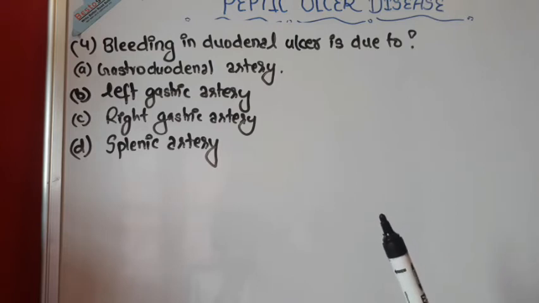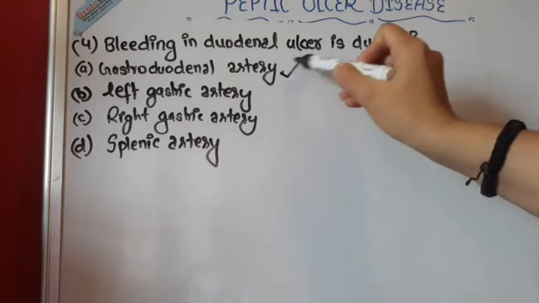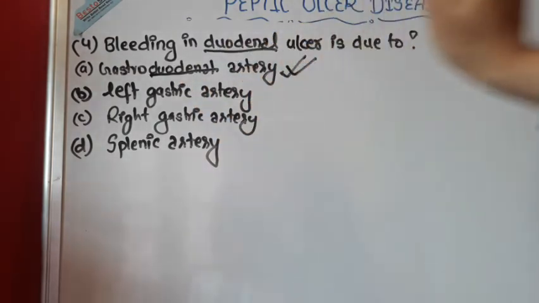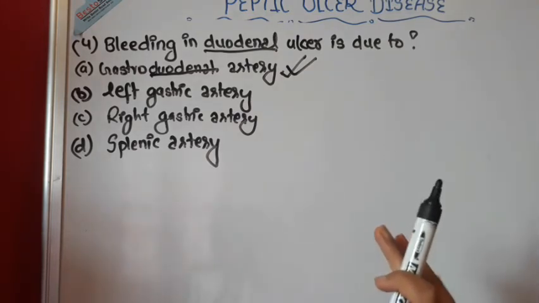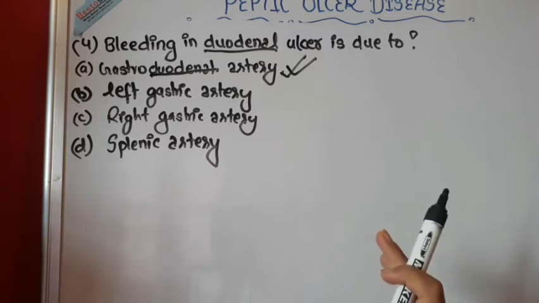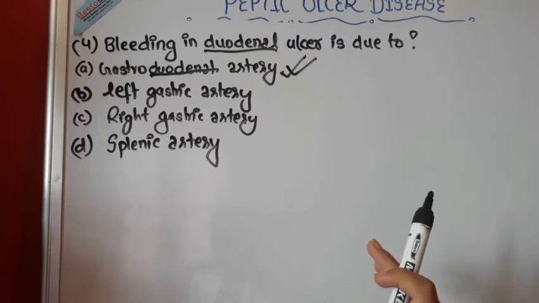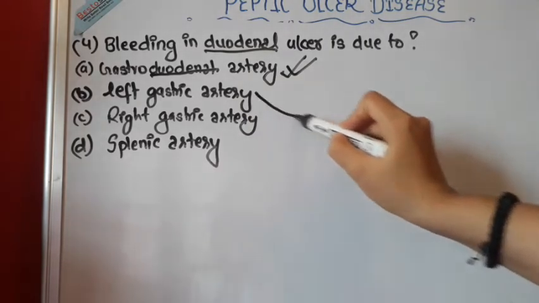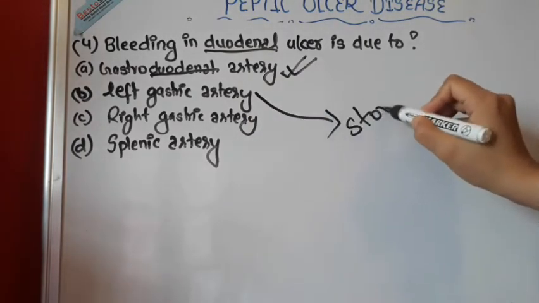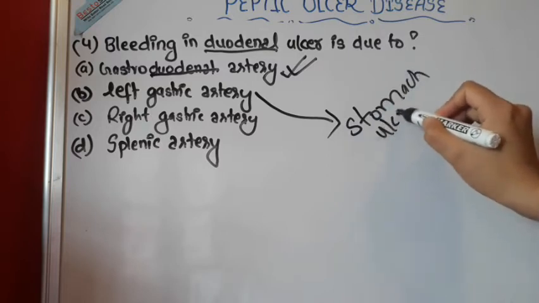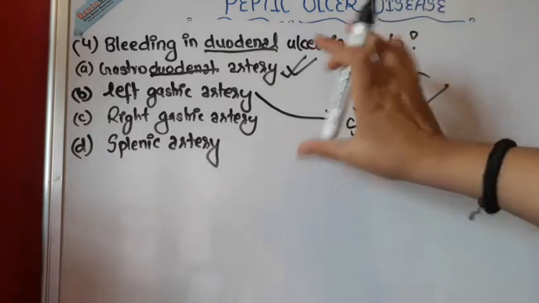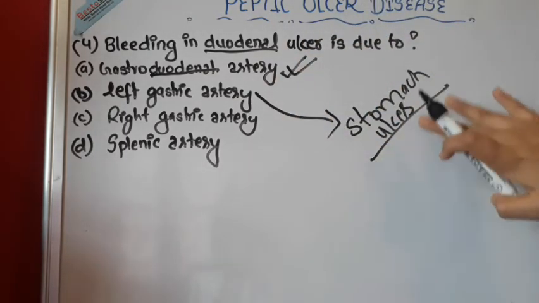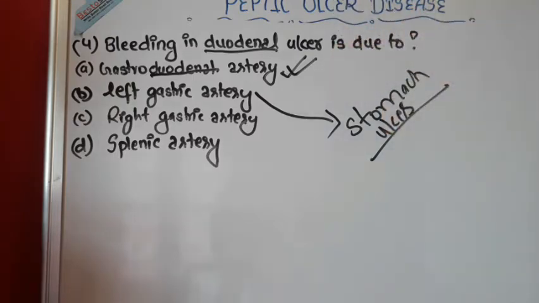In duodenal ulcer, the bleeding is generally due to the gastroduodenal artery. It's very easy and you should know it. It's important to know that if there is bleeding from the gastroduodenal artery, then you might analyze that it might be a duodenal ulcer, isn't it? But if there is bleeding from the left gastric artery, then it is a stomach ulcer. So you have to know from which artery there is bleeding, then you can differentiate whether it is a stomach ulcer or a duodenal ulcer.